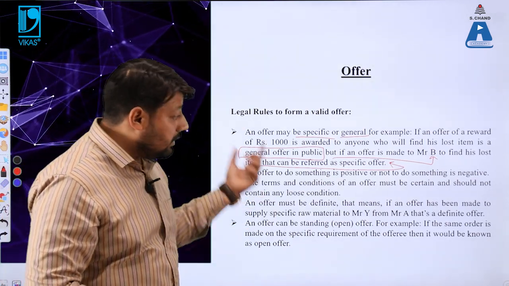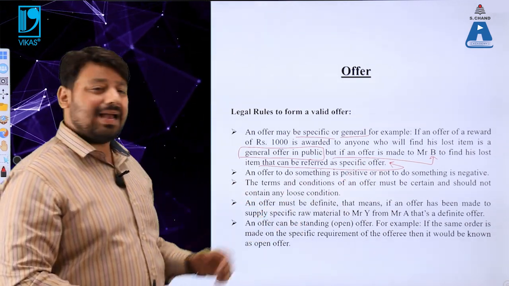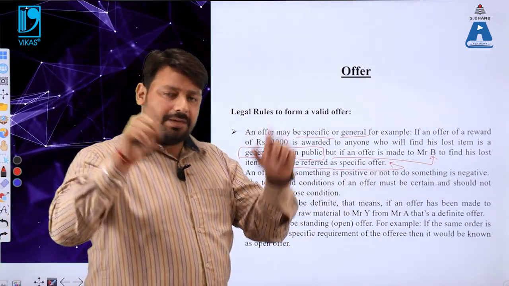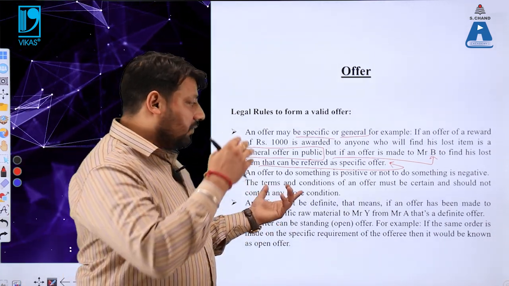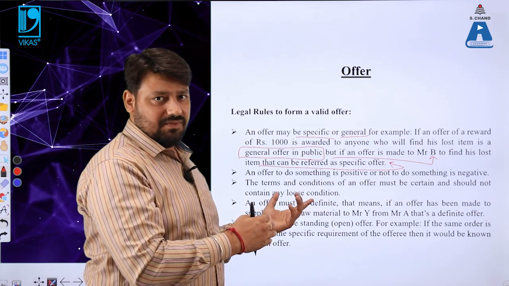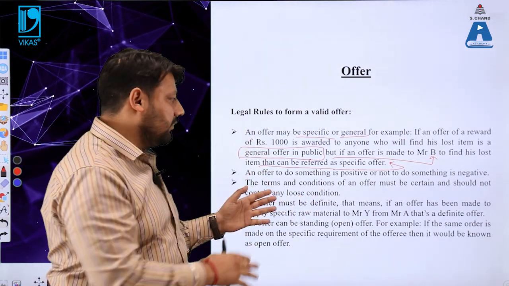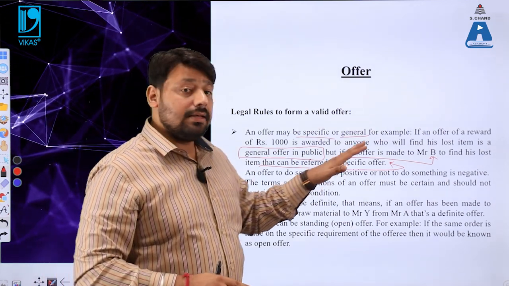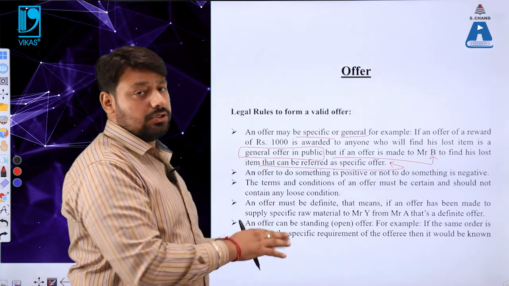The terms and conditions of an offer must be certain and they should not contain any loose condition. Let me tell you, in order to have a valid contract, the offer should also be a valid offer. So in order to have a valid offer, it should contain certain elements, and out of those elements, the terms and conditions should be certain.